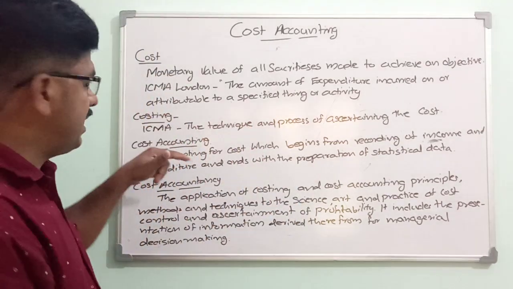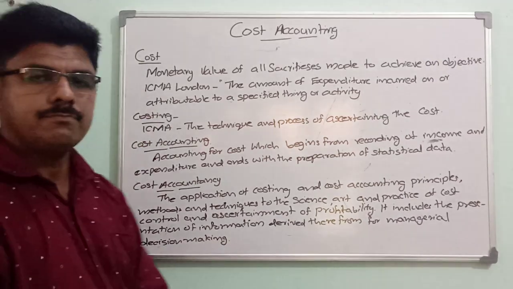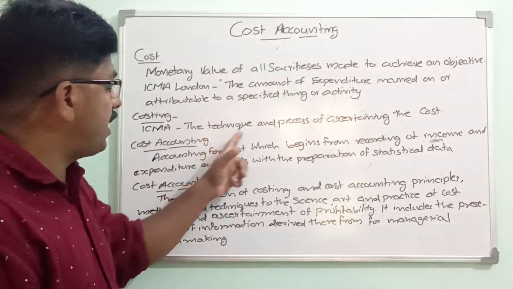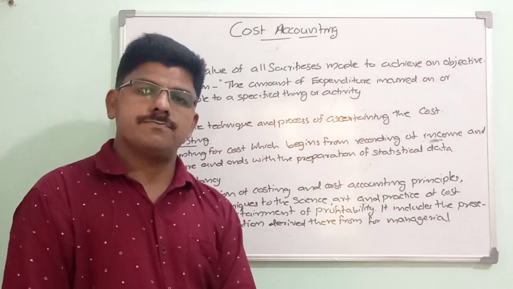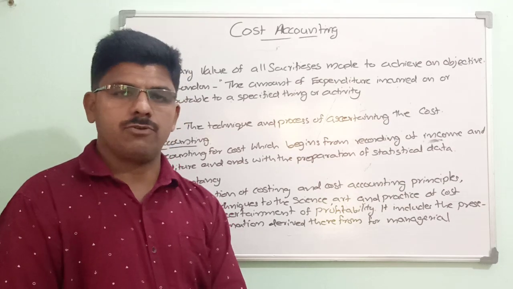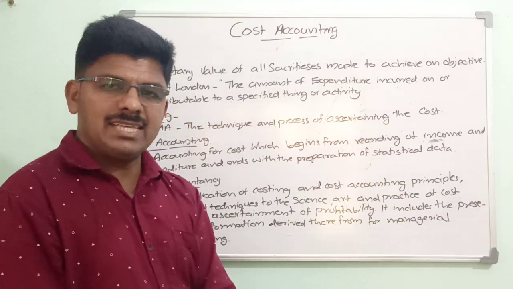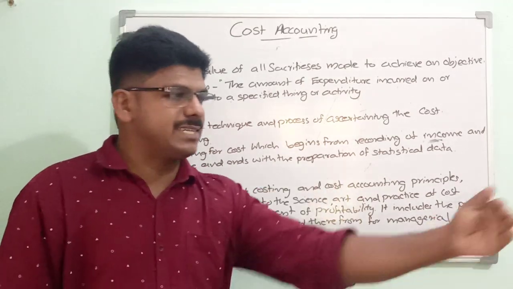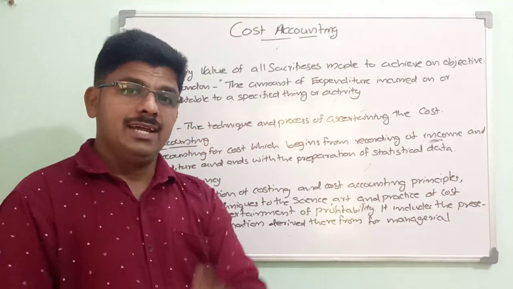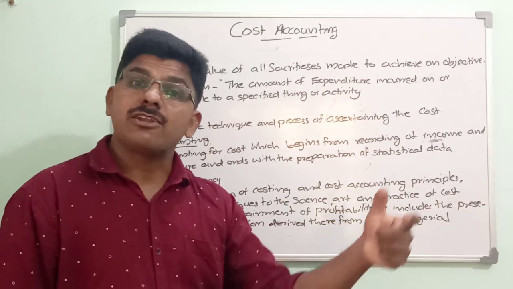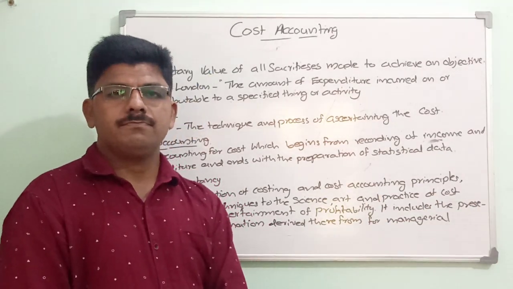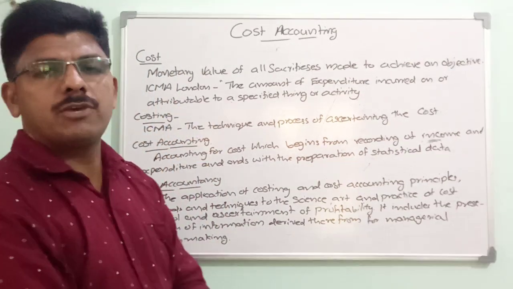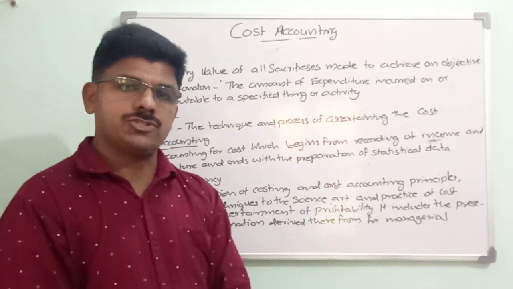And let us see the next point, costing. ICMA London defines costing as the technique and the process of ascertaining the cost. All techniques adopted by your concern, and the process followed by your concern for ascertaining the cost, can be called costing. Technique here means the rules and regulations for ascertaining the cost. Process means the procedures followed by your concern for ascertaining the cost.